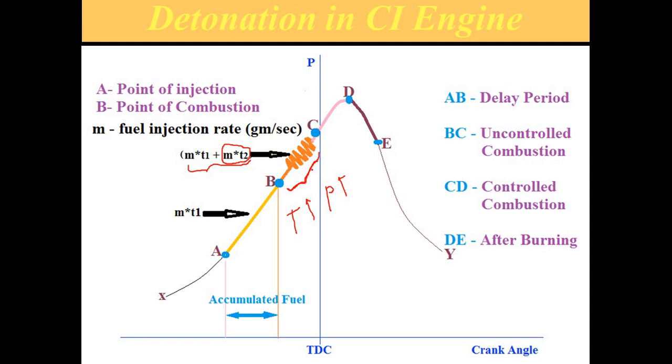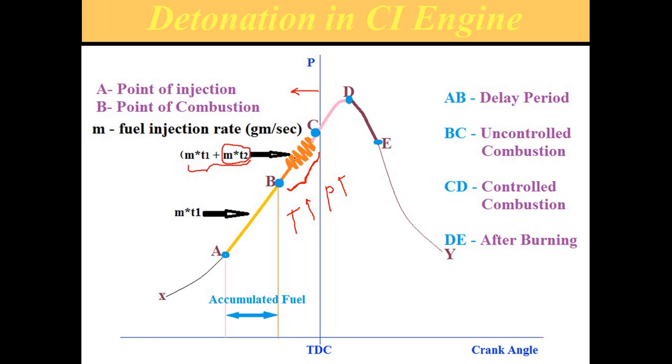Vibration and noise develop during this period. This is called detonation in the case of a CI engine. In a CI engine, detonation happens before TDC. If you observe carefully, detonation happens before TDC, and it is the pre-stage combustion that happens at the beginning of the combustion. That is detonation.